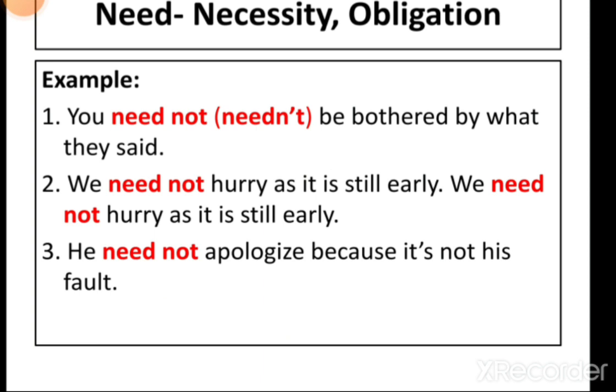Now, the semi-modal need is used mostly in negative sentences with the word not following it. Together they can be contracted to needn't. Here, you can see need is used in mostly negative sentences, with which word? With the word not. And how can we contract it together? Needn't. Understand?